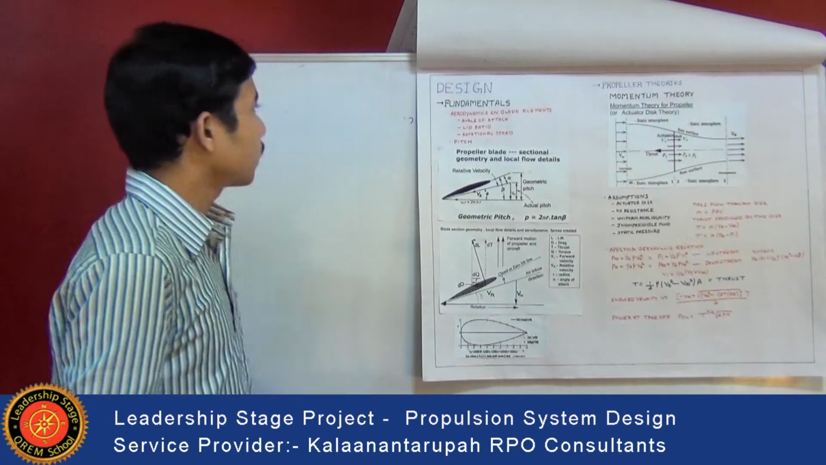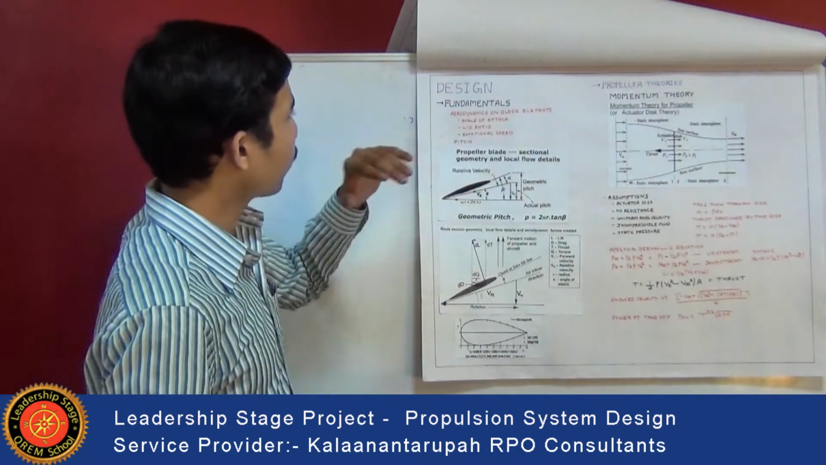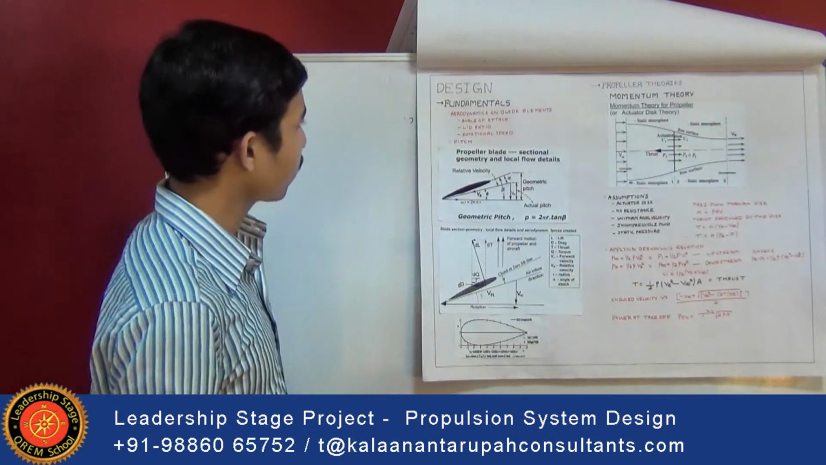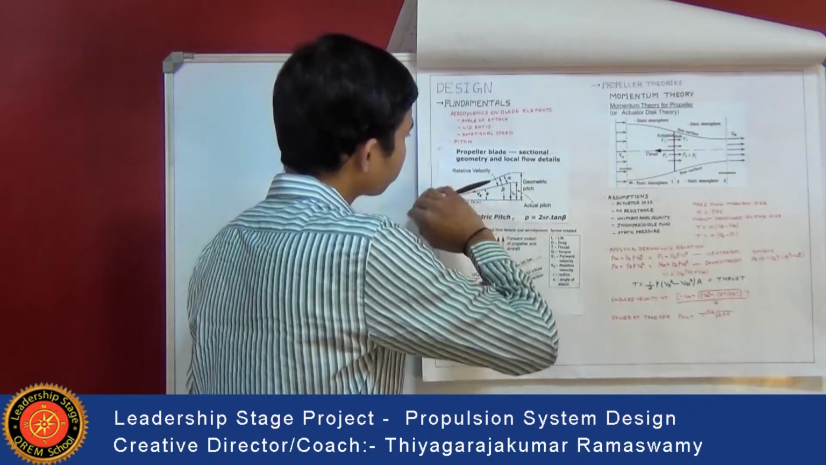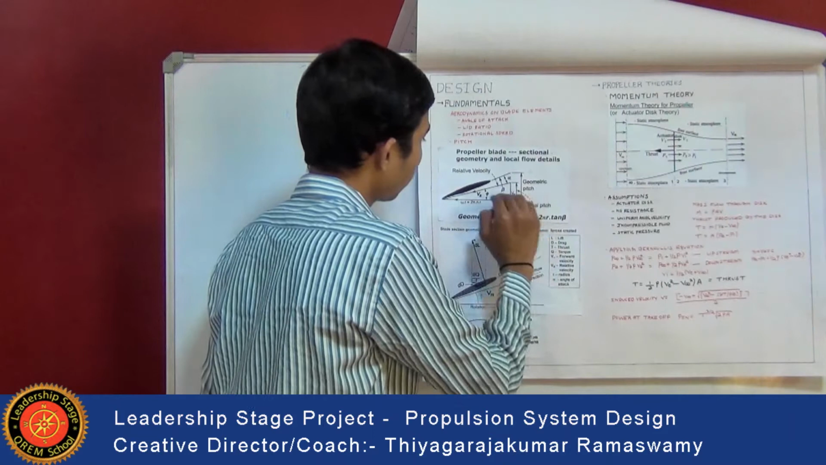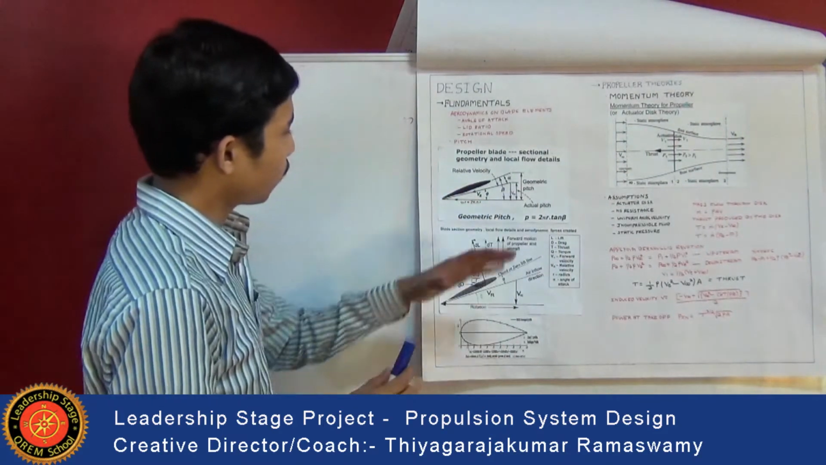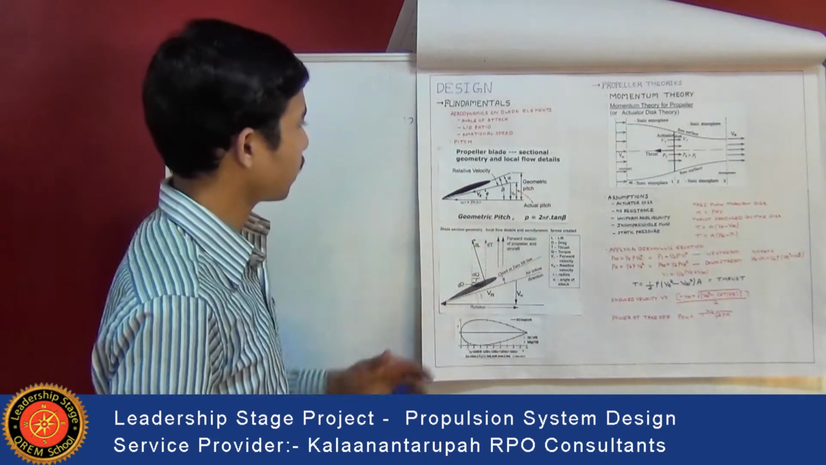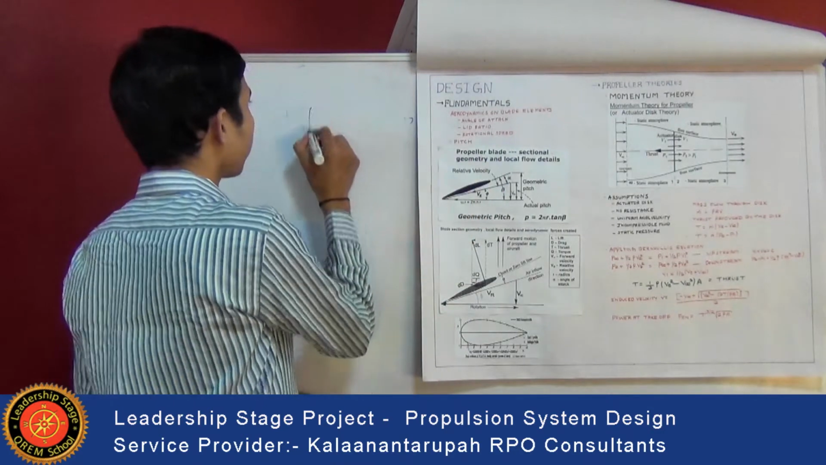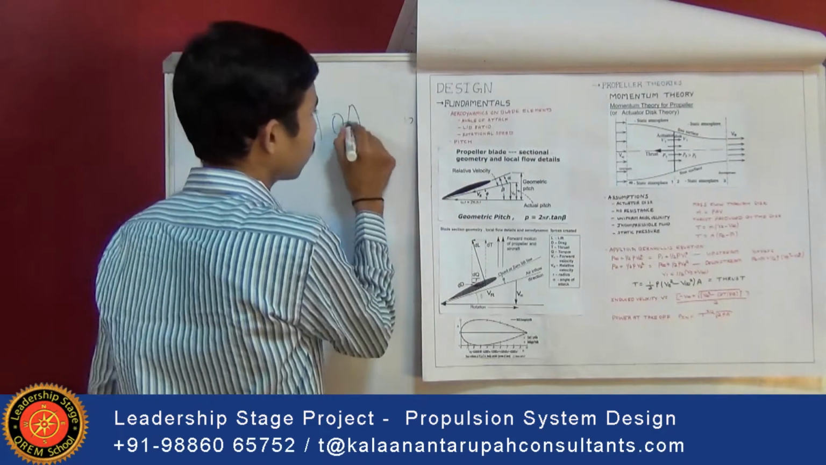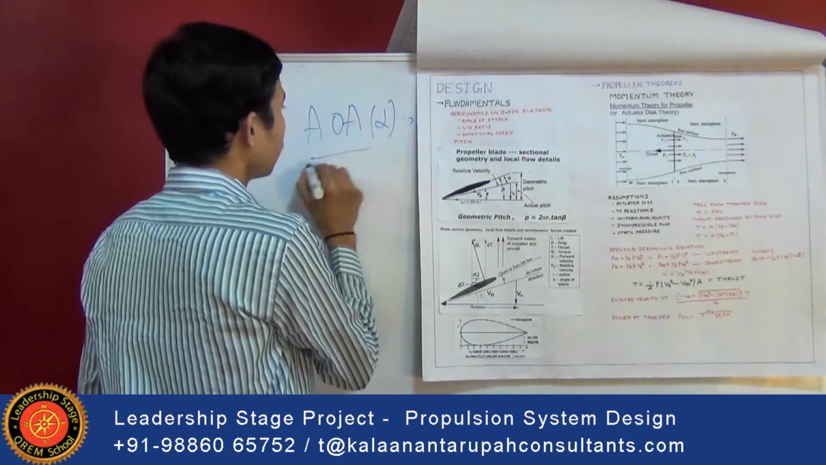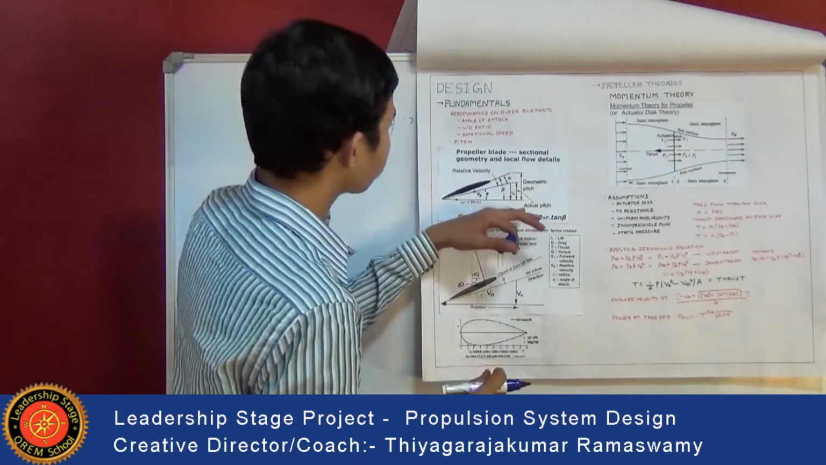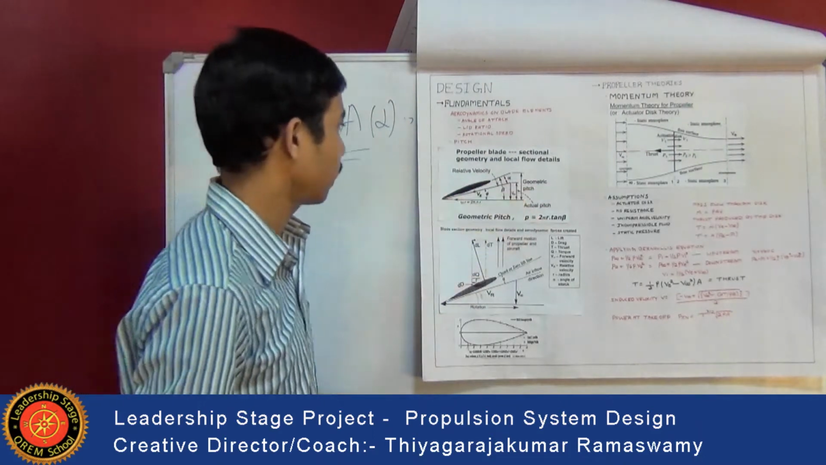Then this angle of attack is a function of the geometric pitch angle, which is nothing but the angle between the blade and the rotational direction, and the actual effective pitch angle, that is nothing but the angle of attack. You can see here that alpha is the angle of attack. It's a function of the geometric pitch angle and also the effective pitch angle.